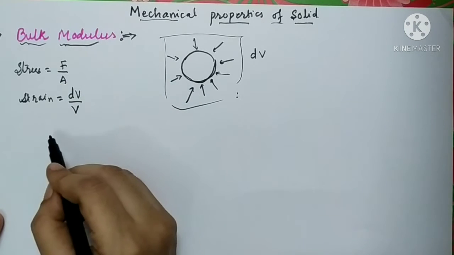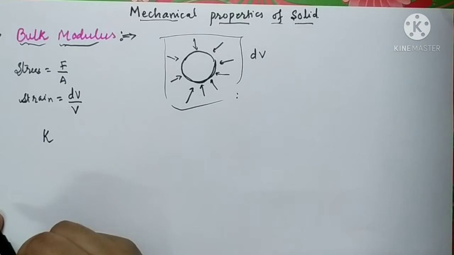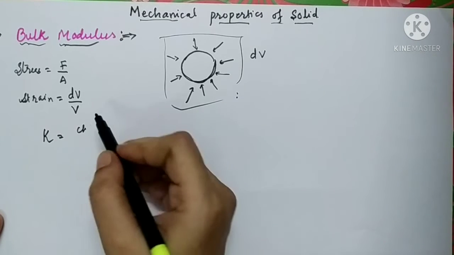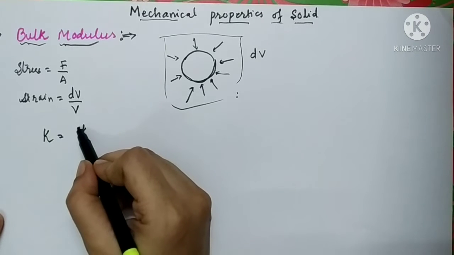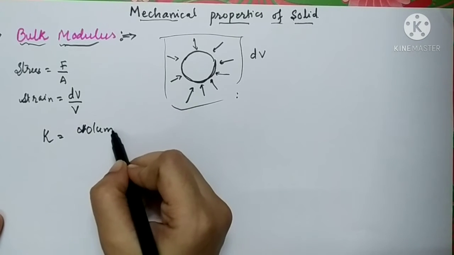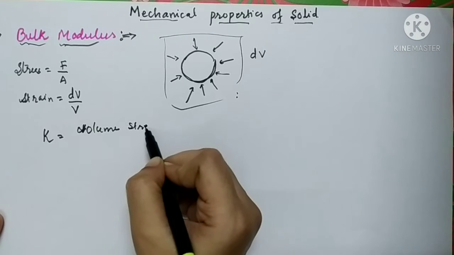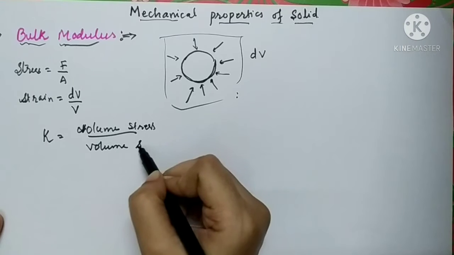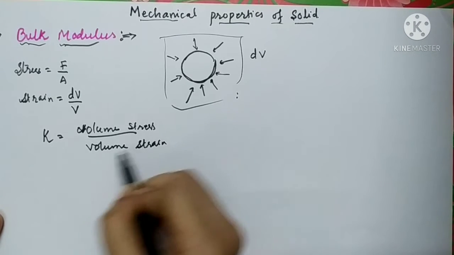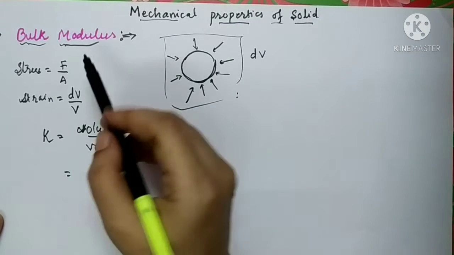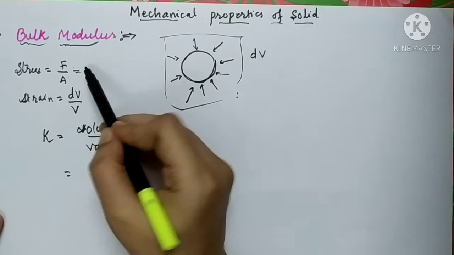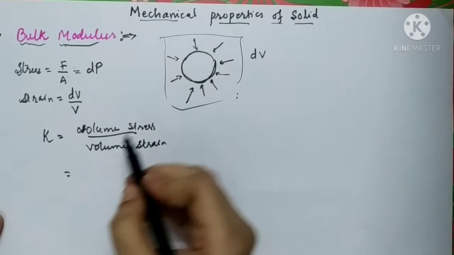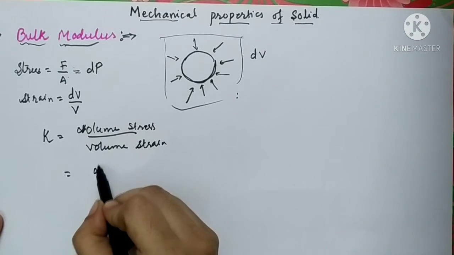So bulk modulus of elasticity is denoted as K. It is a ratio of volume stress to that of volume strain. What is volume stress over here? Force per unit area we can write as pressure. So we will write this volume stress as dP.